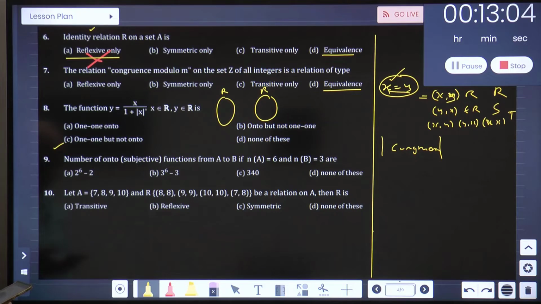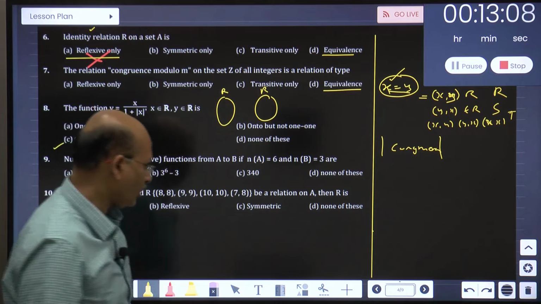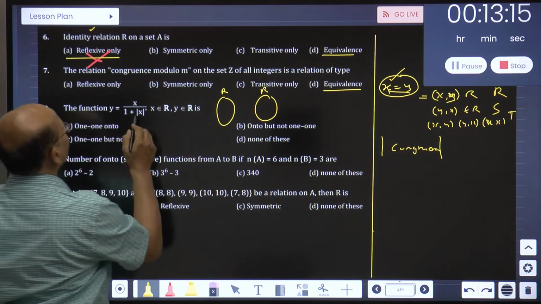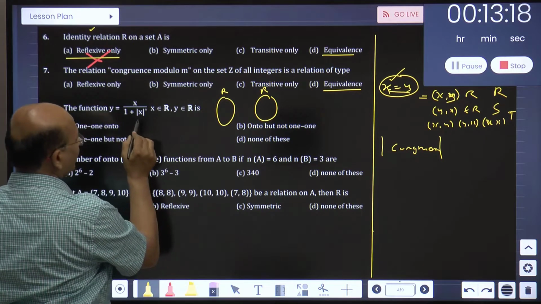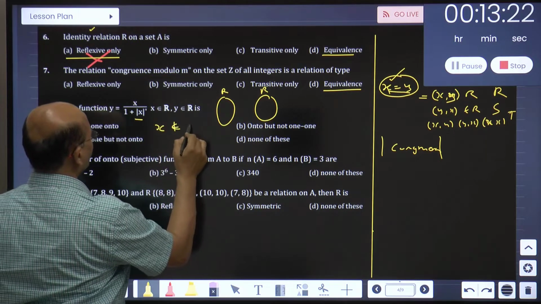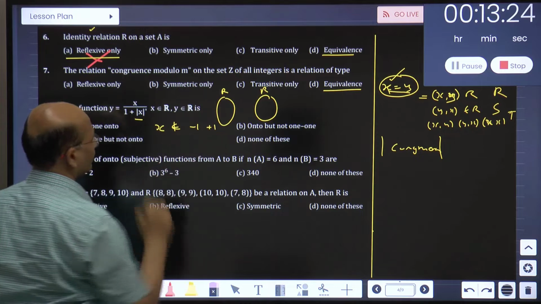It should be onto but not 1-1. So I doubt whether it should be onto but not 1-1. Onto is not possible at all. You know why? I will tell you. Because see, you can't have an undefined function. So x will never belong to minus 1 or plus 1.